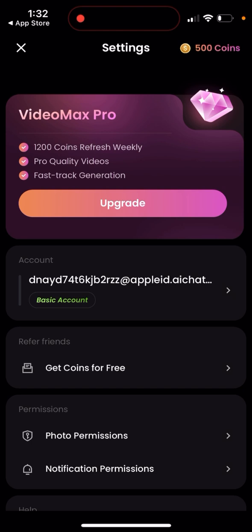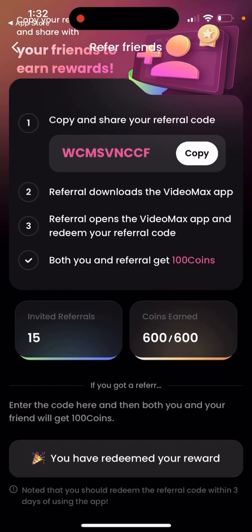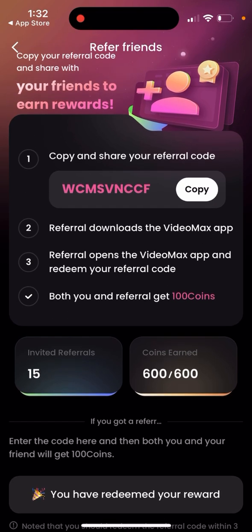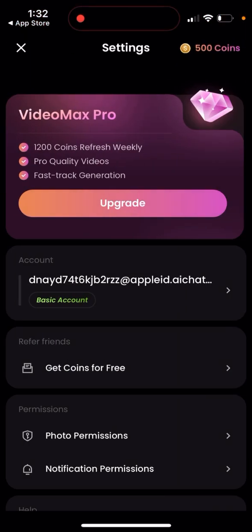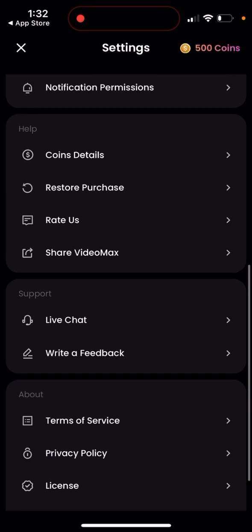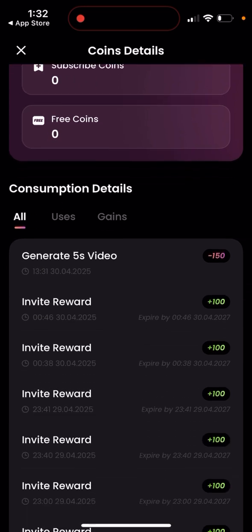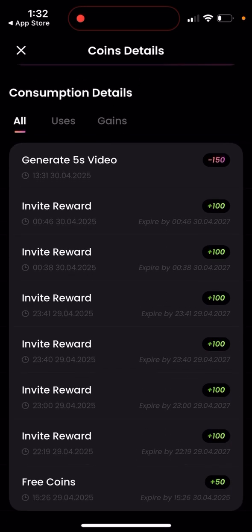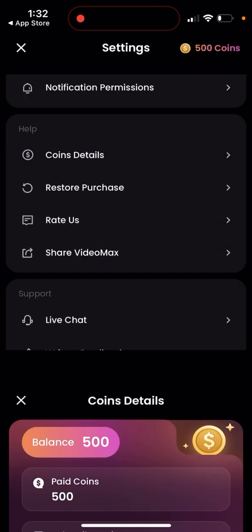And then here is your account. Again, you can refer. So that's the idea. You can still try to use my code, and then you will get 300 coins. So you can do that. So paid coins, subscribe, free coins. As you can see, I've got a lot of these invite rewards. And by the way, when you just sign up, you're getting 50 free coins, but that's not enough to generate anything.